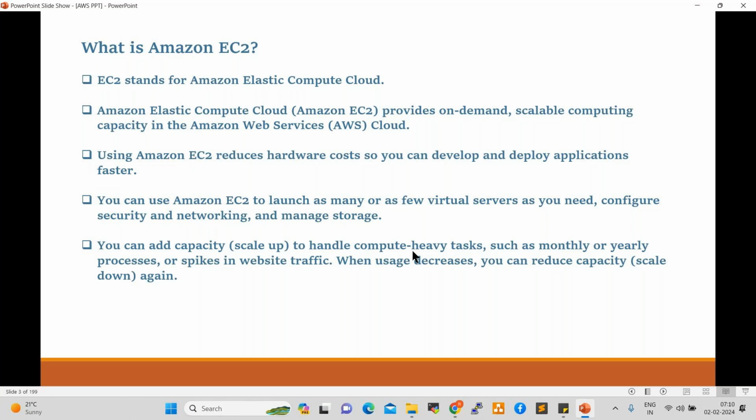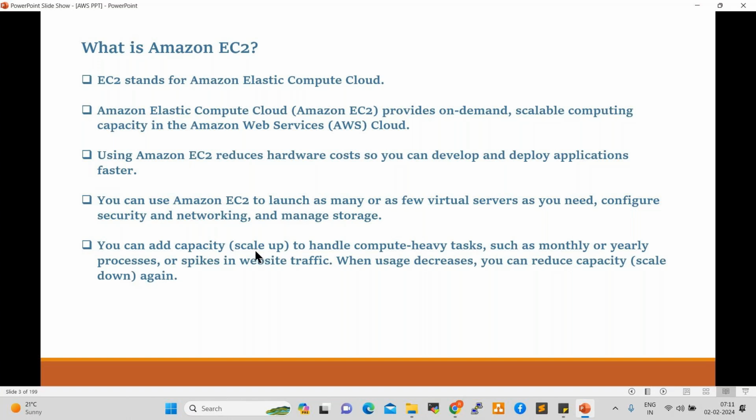We can scale that up, for monthly or yearly processes or spikes in website traffic. When usage decreases, you can reduce capacity, scale down. Scale up is nothing but increasing the resources. Scale down is nothing but decreasing the resources whenever needed, as per the project team requirement.